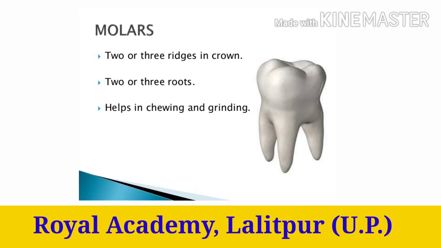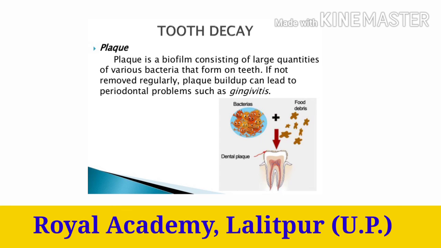Fourth, molars. They help in crushing, grinding and mashing the food. There are 12 molars, 6 in each jaw. Tooth decay. Every time we eat food, tiny bits of food get stuck between our teeth and germs start growing on them. The plaque reacts with sugar and produces acid. The acid affects the tooth enamel and starts decaying.